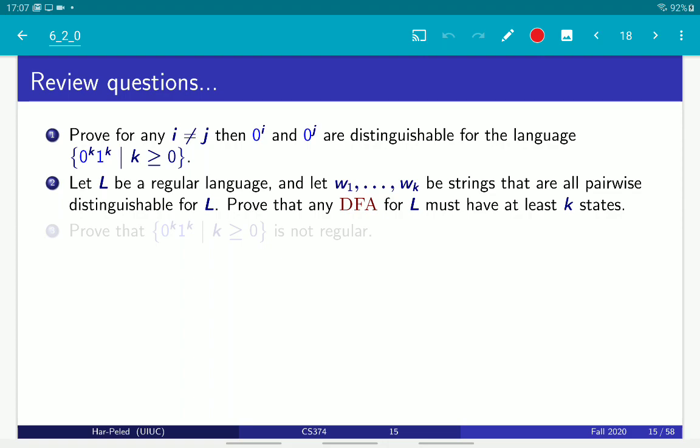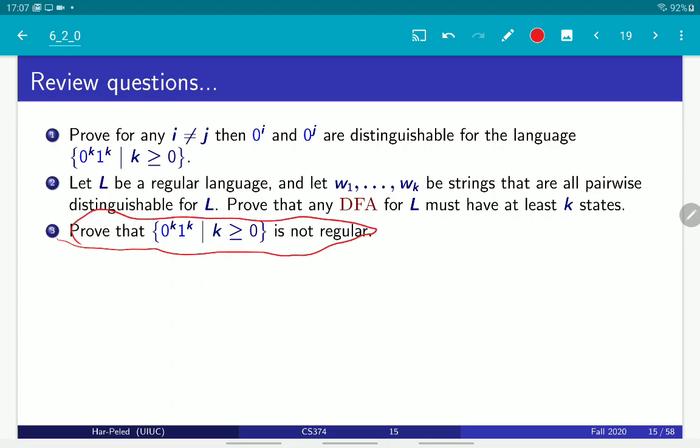The second question is to show that if we have k strings that are all pairwise distinguishable, then any DFA for this language L must have at least k states. And the final question is to prove again that 0^k 1^k is not regular using the above two parts. Okay, and that's it for now.